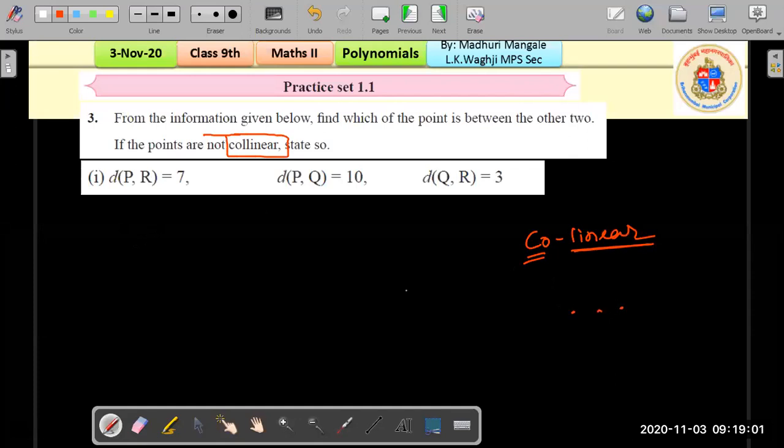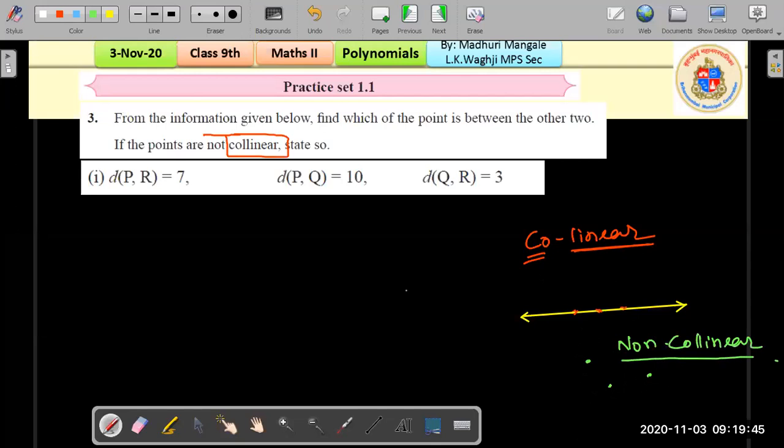So if these 3 points are lying next to each other such that we can pass a line through them, or they all can fall on a line, then such 3 points are called collinear. Whereas suppose I draw some other points, let's say I have drawn these 3 points. Can a line pass through all 3 of them? No, it's not possible, right? The line would bend at this point or anyhow. They won't fall on a straight line. So such points are called non-collinear points.